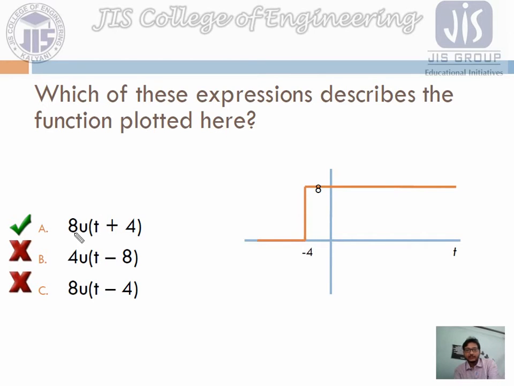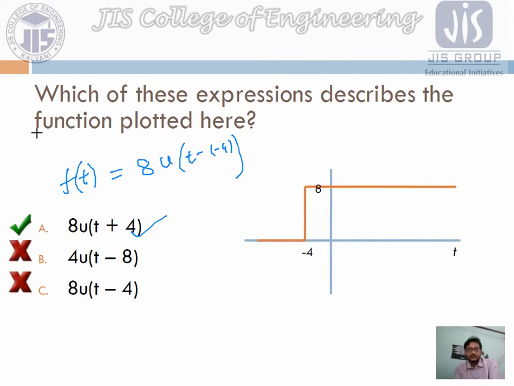So f of t is k into u of t minus the time from where the signal had changed its value. From where it changed its value? The minus 4. So t minus of minus 4. So what will be the answer? 8 u of t minus minus, plus, so t plus 4. So this will be your answer, right?